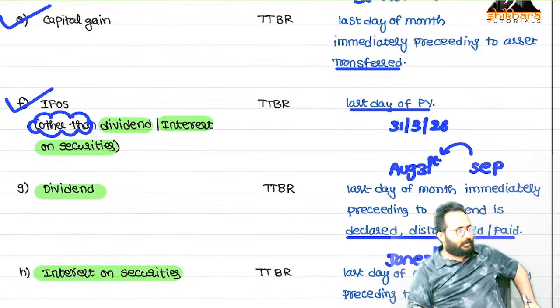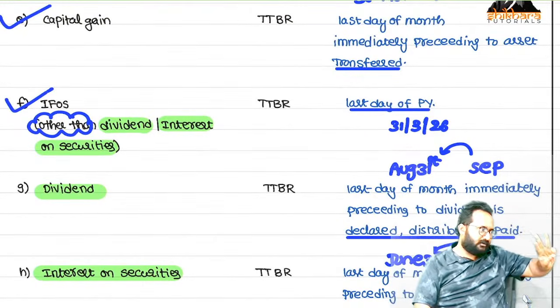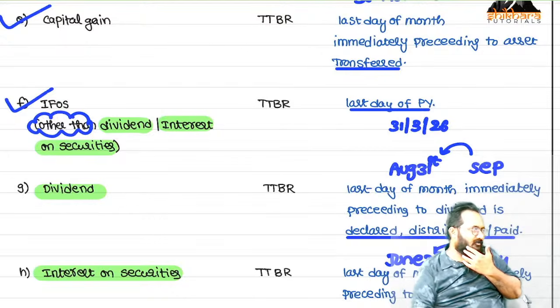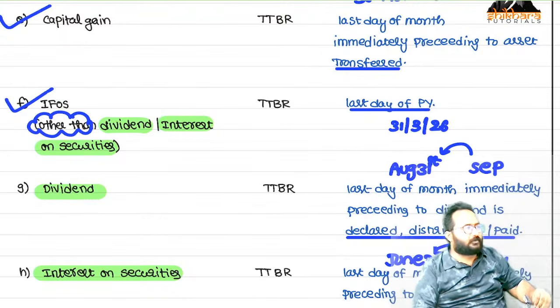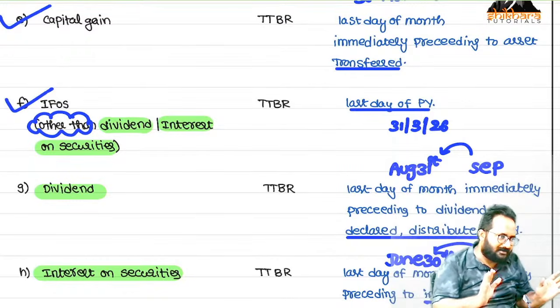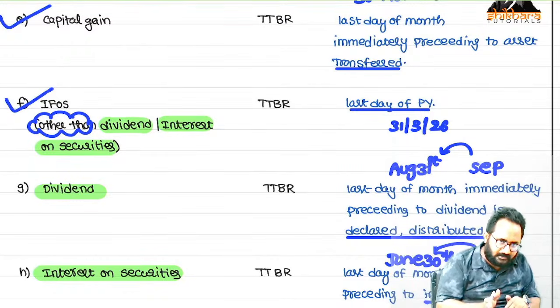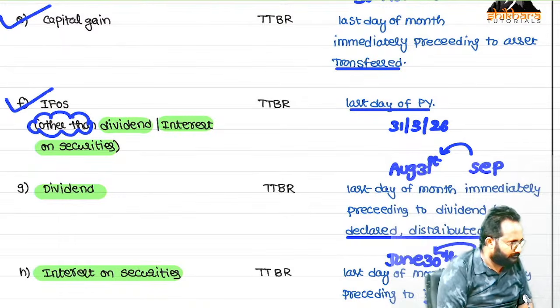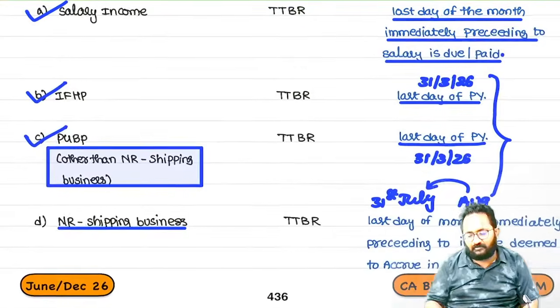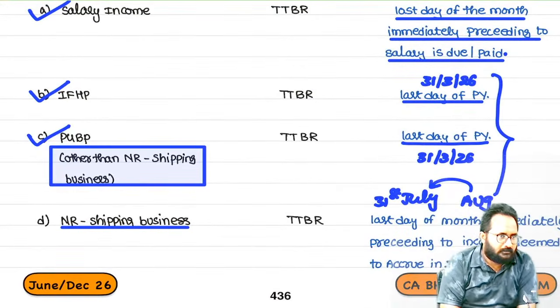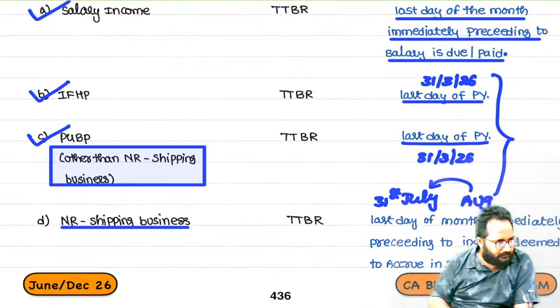If you observe, in 3 cases only we have to take the last day of the previous year. What are they? House property, PCBP, other sources. Remaining all are last month, immediately preceding month, last day. You can remember it in this way also: for these 3 only, last day of the previous year. For the remaining, immediately preceding month, last day.